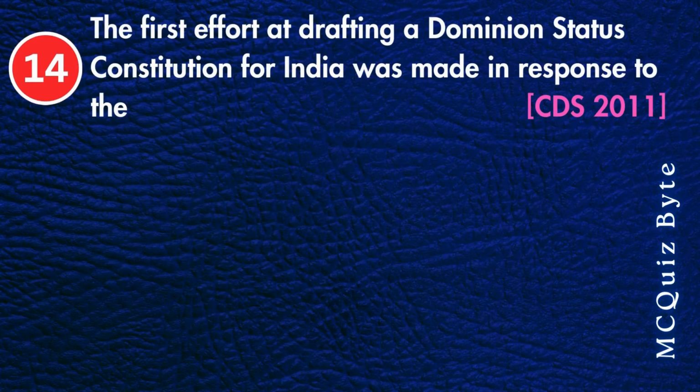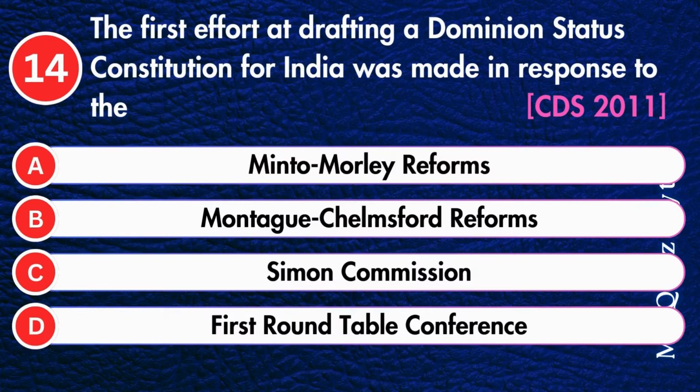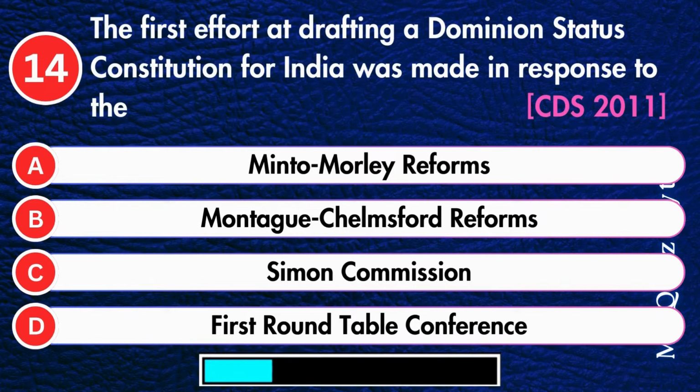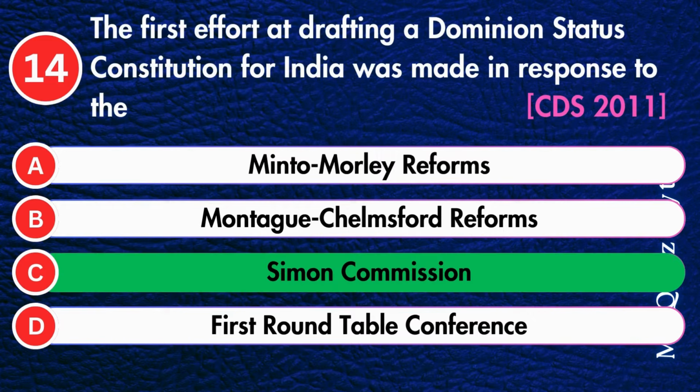The first effort at drafting a Dominion status constitution for India was made in response to the Minto-Morley Reforms, Montagu-Chelmsford Reforms, Simon Commission, or First Round Table Conference. Correct answer is Simon Commission.